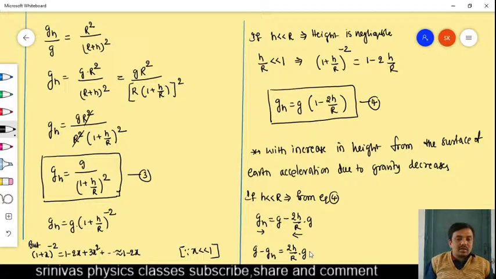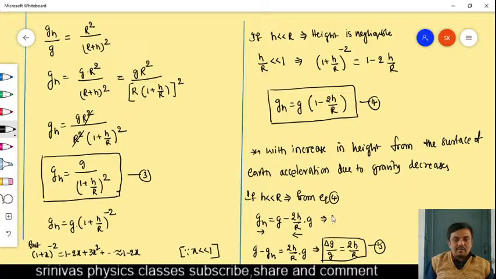For example, if you want the change in acceleration due to gravity, this g - gh we can take as delta g. The original value is g. What will you get here? 2h/r. This is the fraction of change in acceleration due to gravity. This is also applicable for small heights only, not for large heights. How did you get this one? gh is equal to g of this formula from equation 4, you multiply with small g. g - 2h/r into g you will get. And you take 2h/r into g to the left side and gh to the right side.